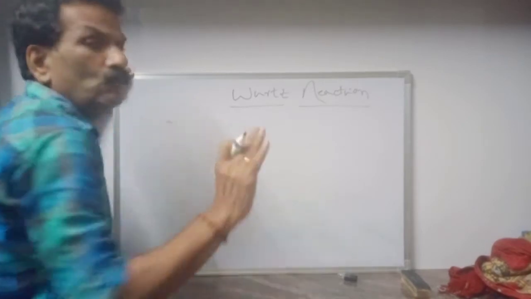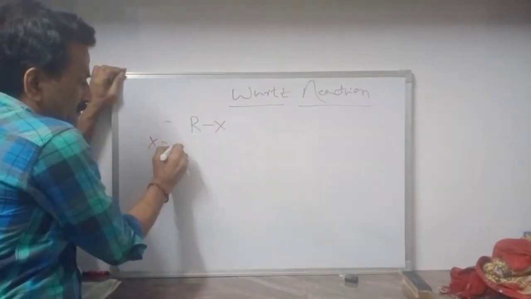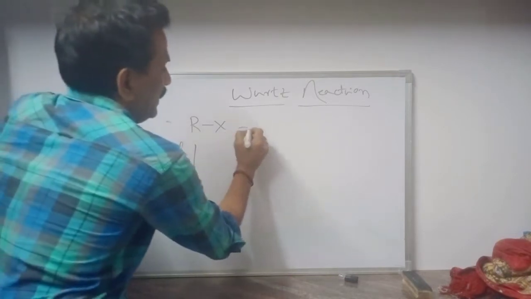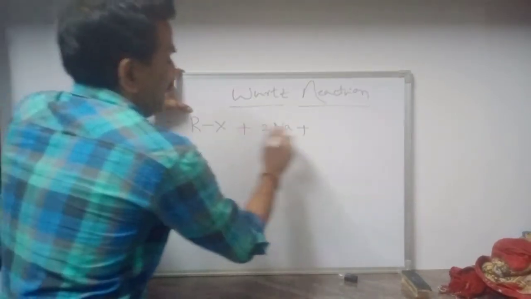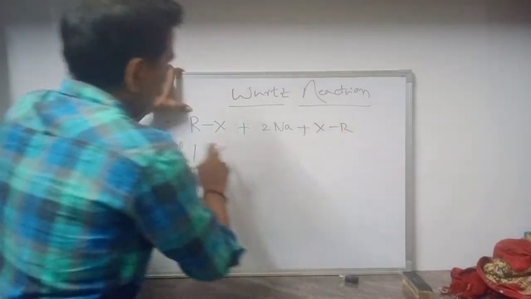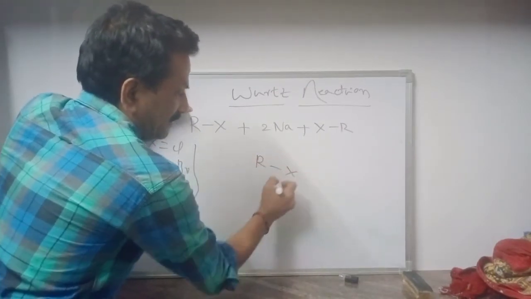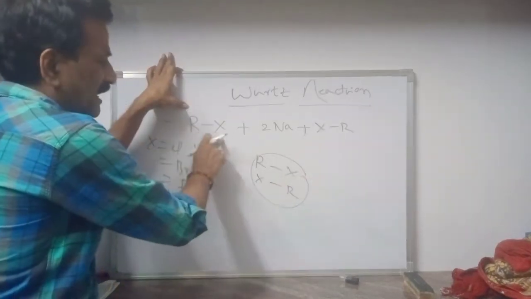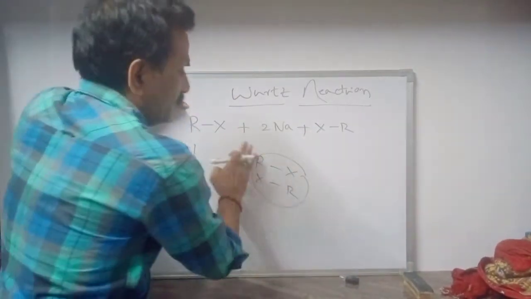Alkyl halide, 2 moles of alkyl halide. I am going to write R-X, where R means alkyl and X means chloride, bromide, iodide. Alkyl halide reacts with sodium metal. Again I am going to write the same alkyl halide. No problem, I am going to take 2 moles of alkyl halide. Both are the same, so here I am writing one alkyl halide, and here another alkyl halide.